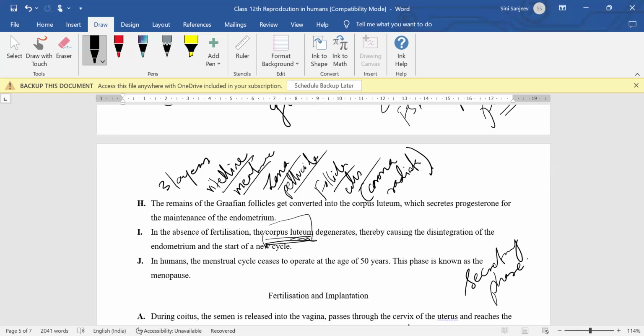Then you have one more thing called the menopause. Menopause is nothing but the stoppage. Generally around 50 years of age, this menstrual cycle stops. It's like your reproductive phase is over. The reproductive phase is the phase between the menarche and the menopause. So you have the menarche phase, then the reproductive phase, and then the menopause.